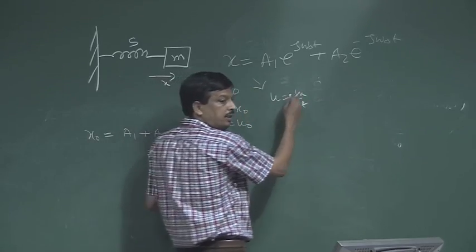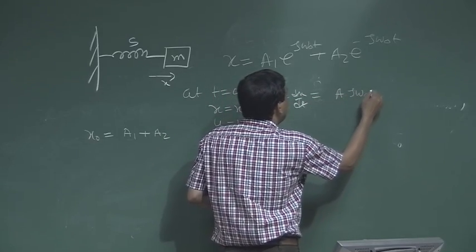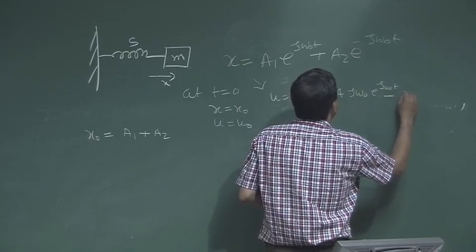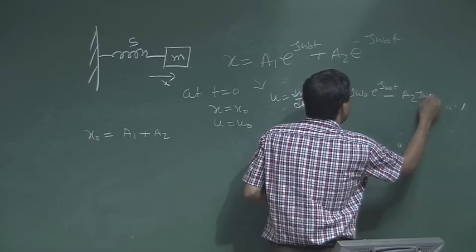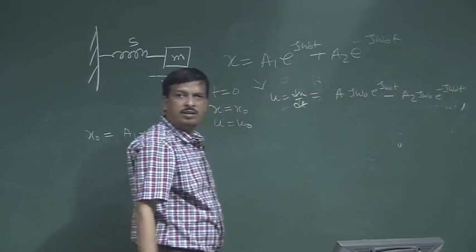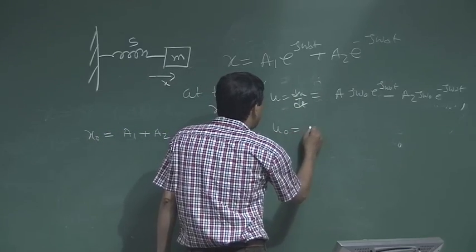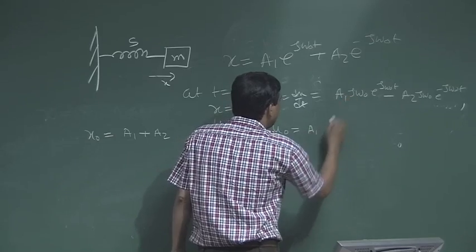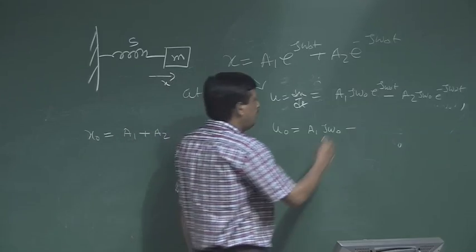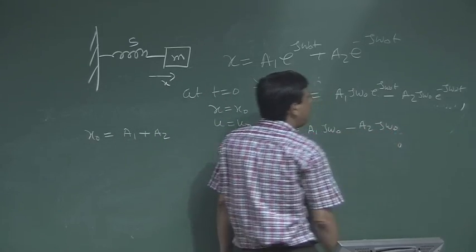So, it is nothing but a1 j omega 0 e to the power j omega 0 t minus a2 j omega 0 e to the power minus j omega 0 t. I take the differentiation. Now, I put t equal to 0. So, u0 is nothing but a1 j omega 0 minus a2 j omega 0.